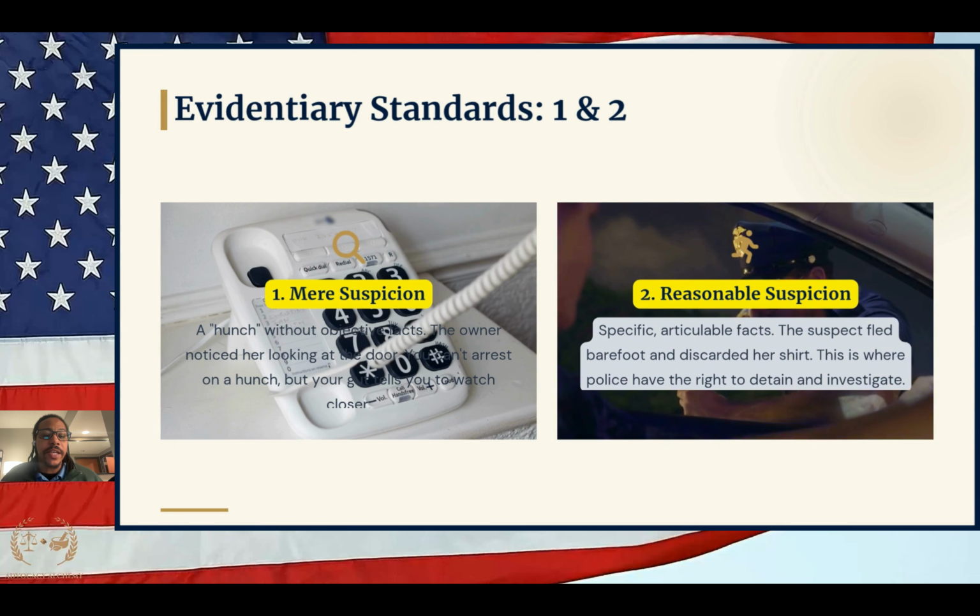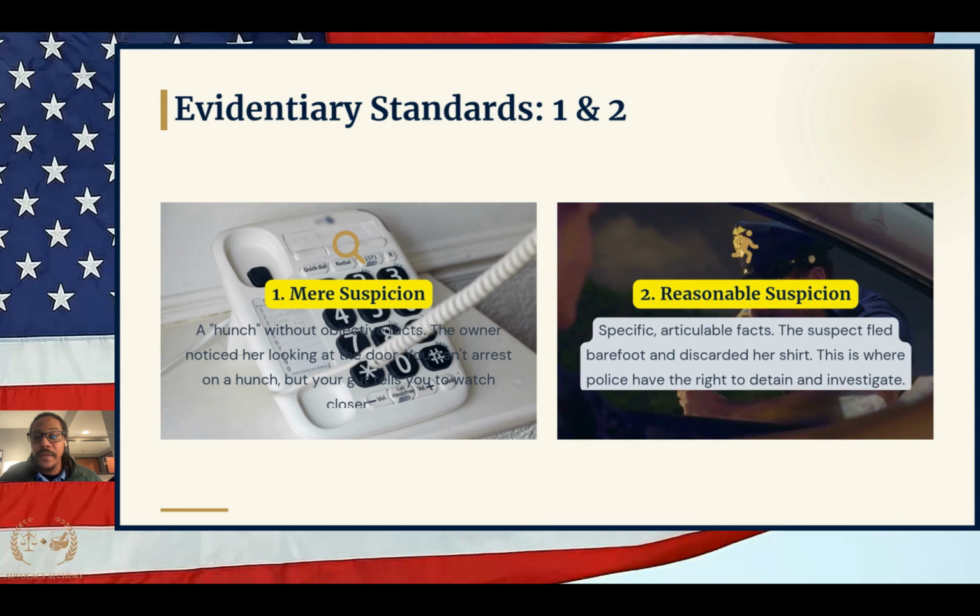Okay. Now, the thing is, these stops cannot last forever. So somewhere between 30 and 45 minutes should be what you consider to be the limit on these stops. Now, there are certain circumstances when they'll be longer. The easiest thing to remember is if you have a violent crime that happened, then potentially you could be held for longer than that 45 minutes. All right? That's a very easy tip that you keep in mind. But if you're being held under suspicion for some violent crime, it could last longer than 45 minutes.